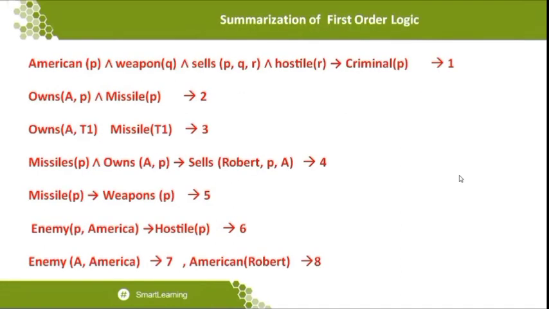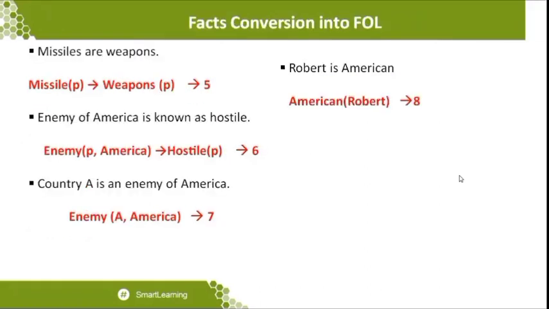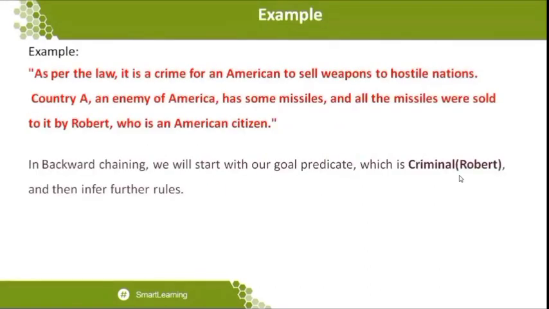Now we go to the summarization of all the first-order logic statements that we derived. These are all the first-order logic statements that we derived from the given statements, which we converted to predicate logic statements. Based on these statements, we want to conclude over the facts which are given. Again, let me go to the example: what the example gives and what goal we reach. Again, I will take this particular line. In backward chaining, we start with the goal predicate, which is Criminal(Robert), and then infer the further rules. This is what the statement says.